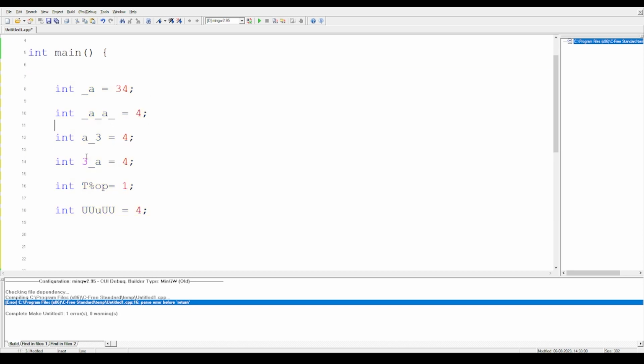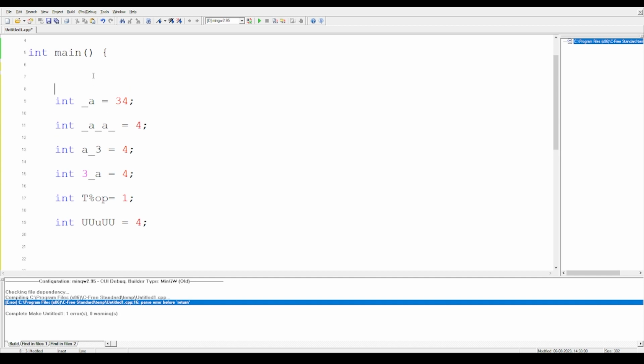Here I have declared and initialized both. Declaration means when I write only this, for example, int _a and give a semicolon, this is what we call a declaration. But if I equate it to a number or a value, then it is called declaration plus initialization. Now over here, underscore is not considered a special character. So this is completely correct.